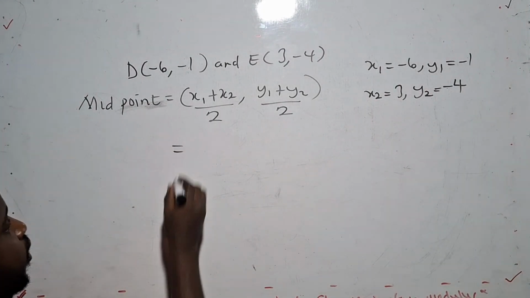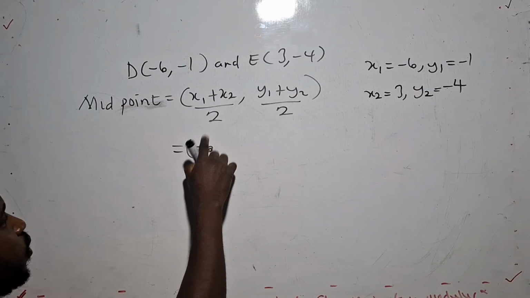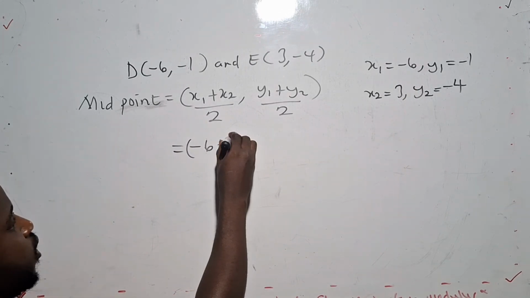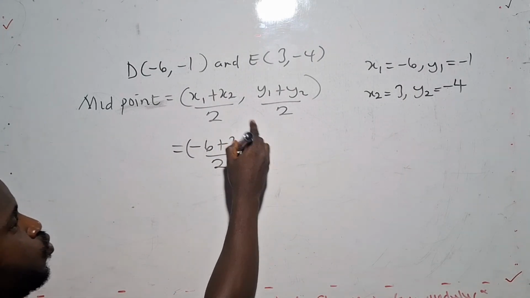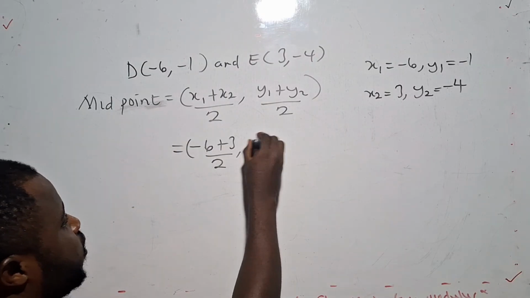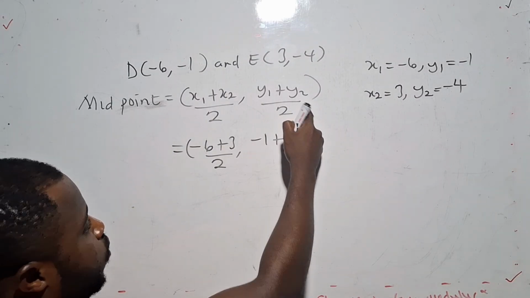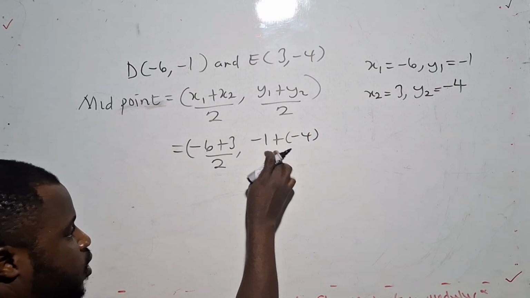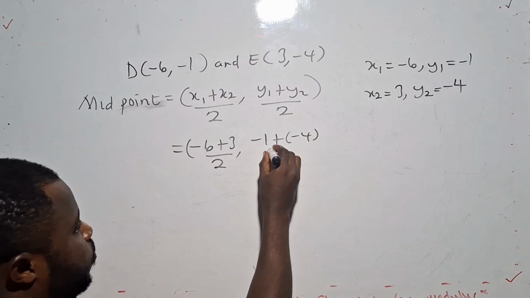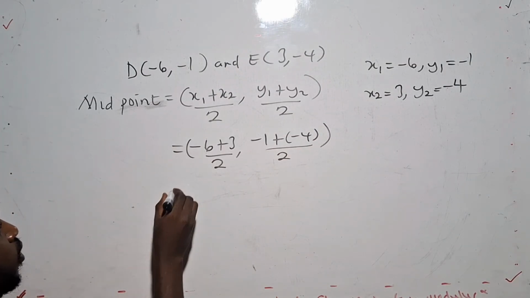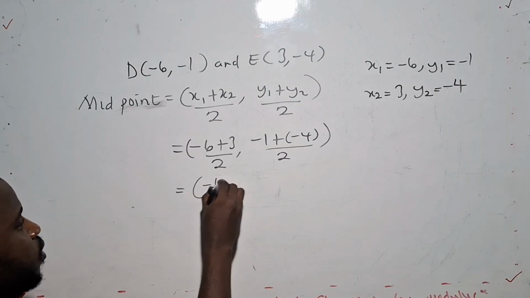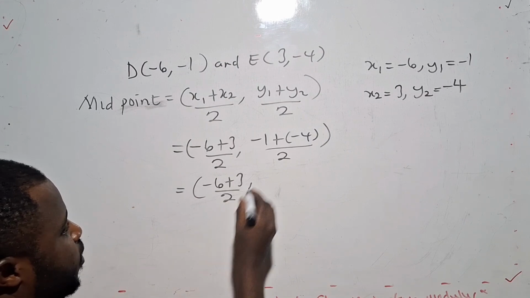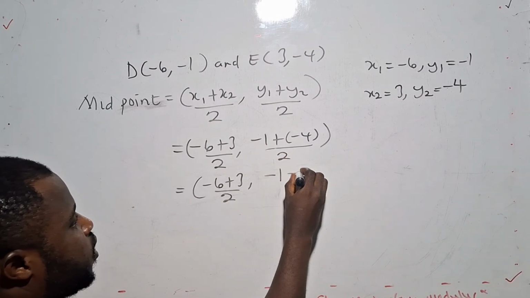So now what is our x1? -6. x1 is -6 plus x2, which is 3, all on 2. Then we have our y's: our y1 is -1, and our y2 is -4. Since two signs are meeting, the second one should be in a bracket. I'll repeat this one here: -6. I told you in my teaching, I don't jump steps. You need to understand everything step by step. So -1, positive negative will be -4.